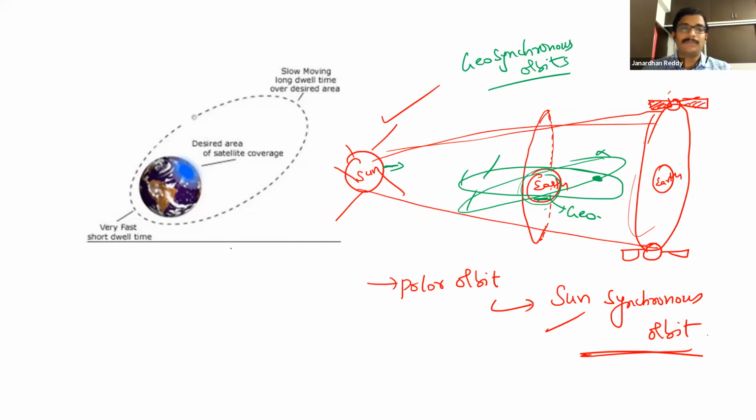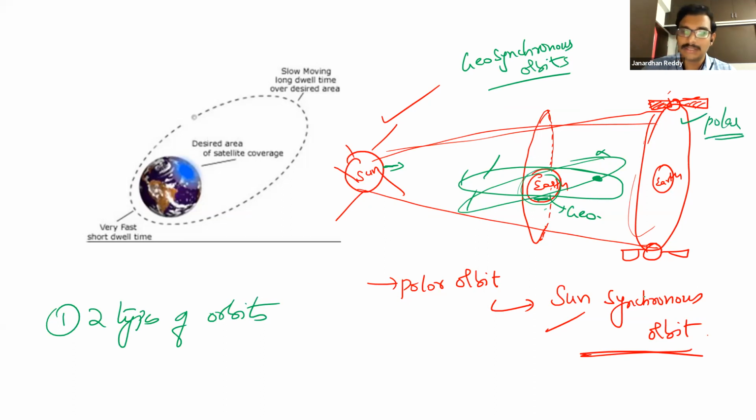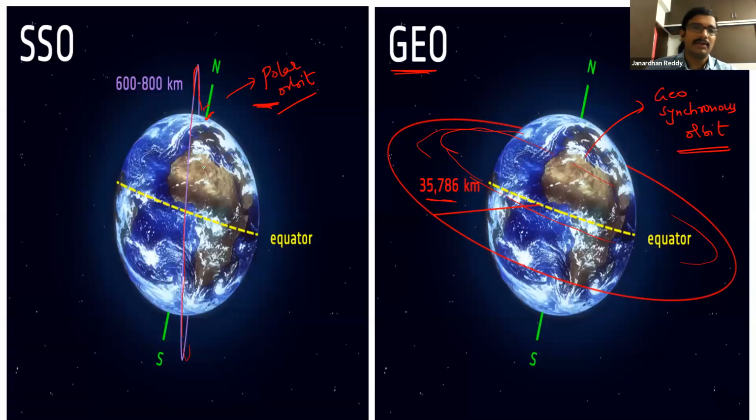So two types of orbits we did. One pole to pole, which is nothing but polar orbit, also called sun synchronous orbit. The other dimension is around Earth in this direction, which is nothing but geosynchronous orbit. So two orbits can be there.